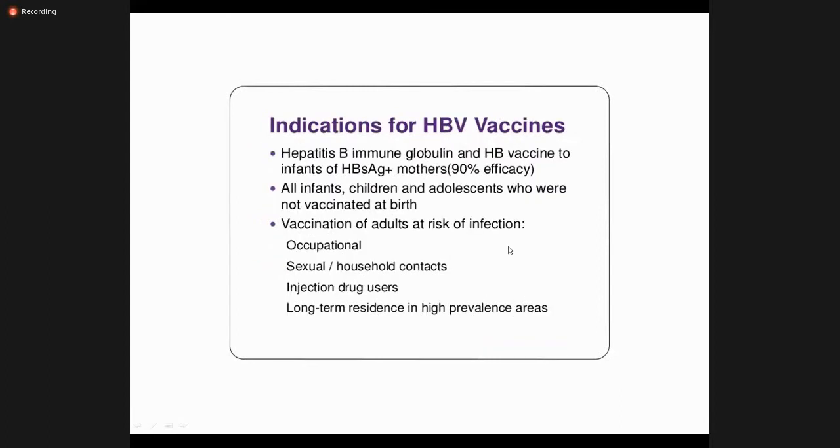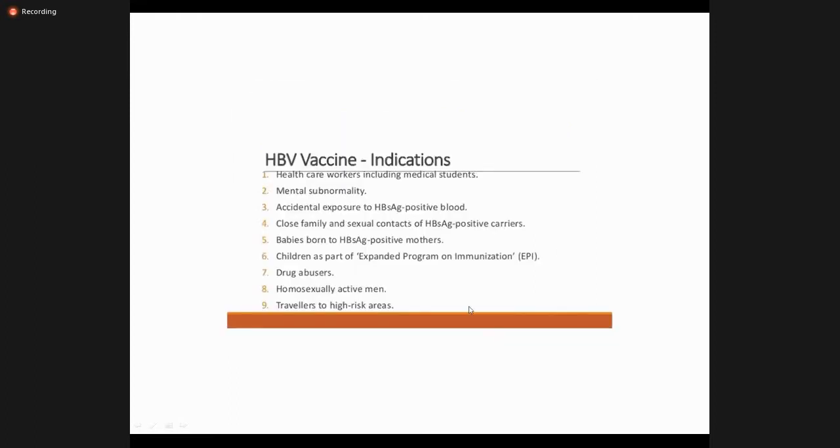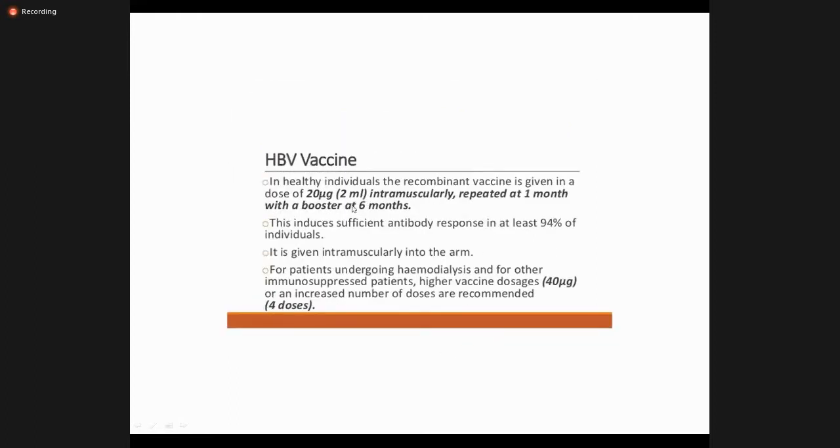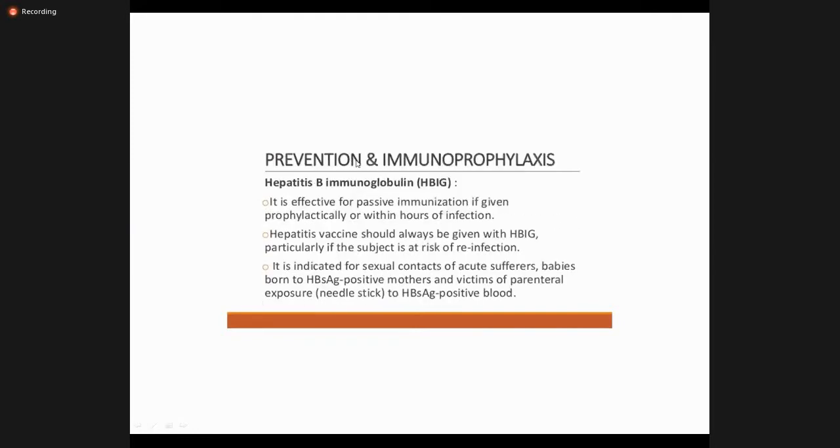So the indications for the vaccine are all infants, children, and adolescents, and vaccination of adults, which kind of adults: occupational exposure, sexual and household contacts, IV drug abusers in highly prevalent areas. Again, the same slide. The HBV vaccine is 20 micrograms, given at 0, 1, and 6 months intervals, and there is a 94% response. There is another prevention which is called HBIG.